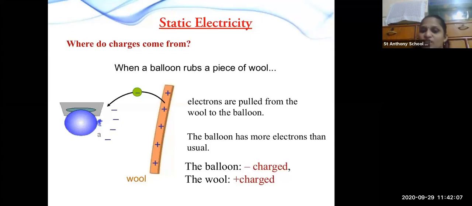तो क्या हो गया इसमें? रबिंग की वजह से क्या हो गया? They both made friction between them and both started pulling the electrons they were having. इसका मतलब क्या है? That the balloon has positive as well as negative charge and the wool piece also has positive as well as negative charge. But rub करने से क्या हो गया है कि the balloon has gained all the negative charge and the wool has gained all the positive charge.